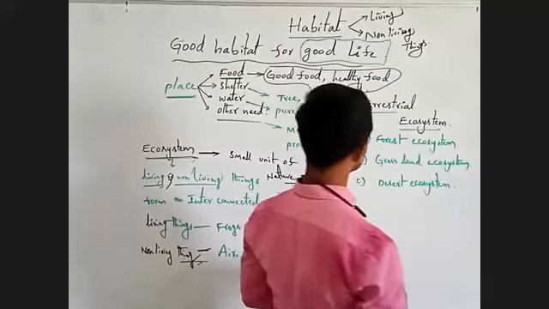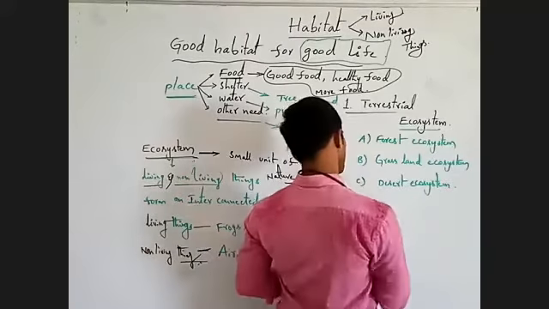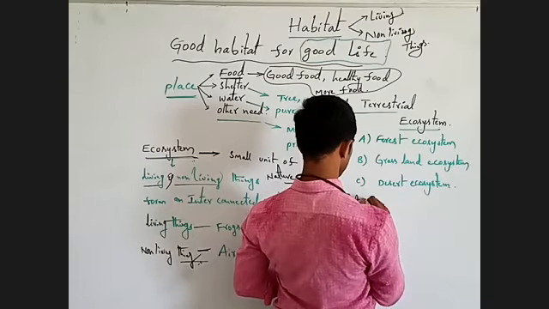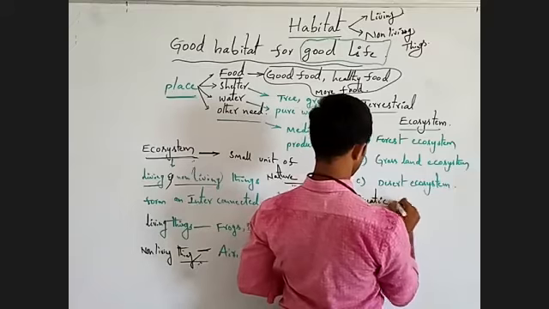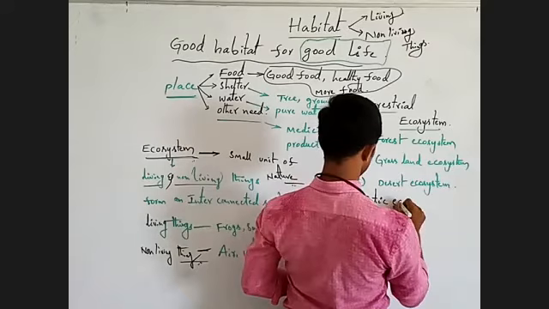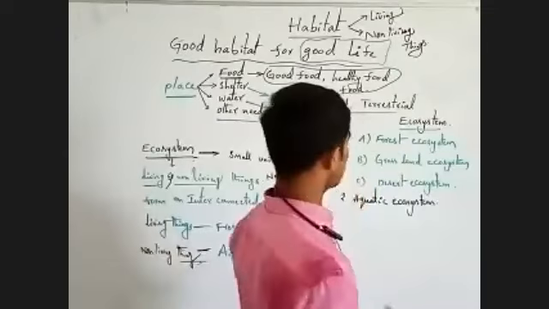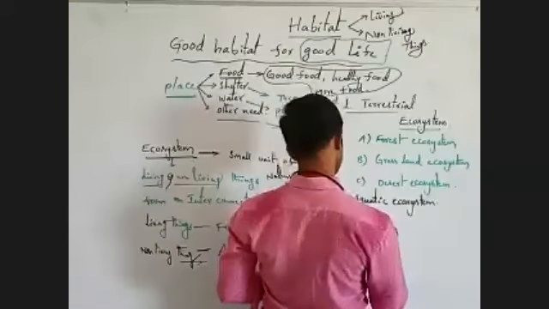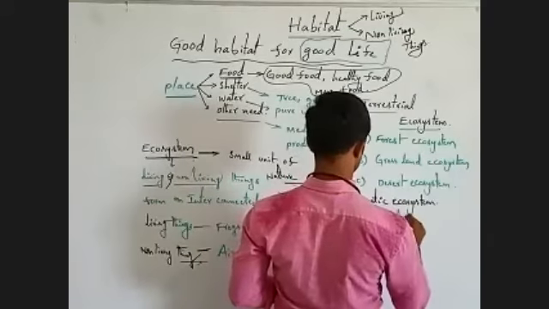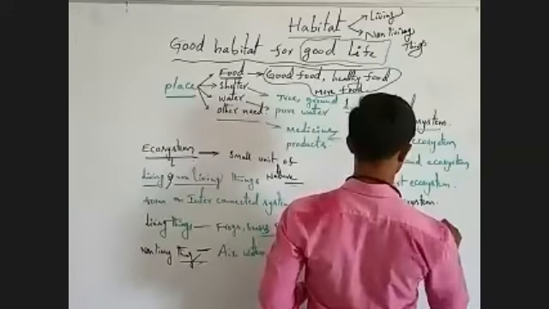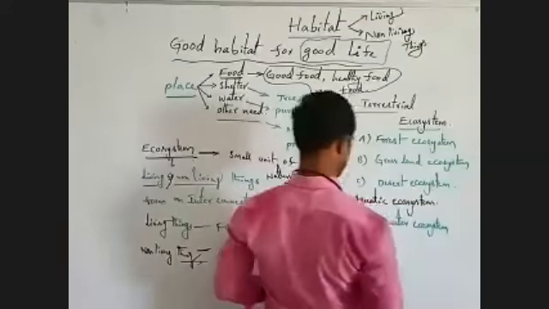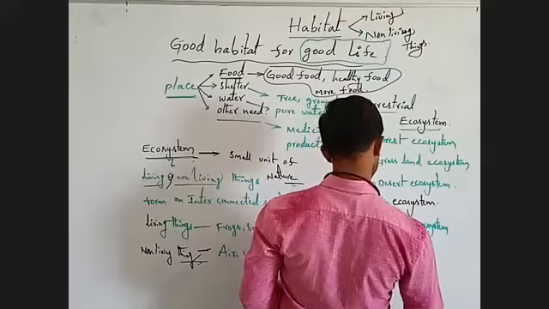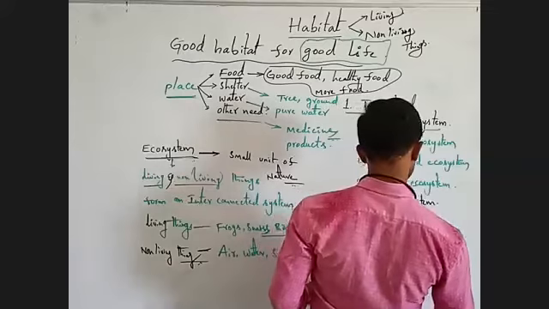Next, aquatic ecosystem. Here, freshwater, next, marine water ecosystem.